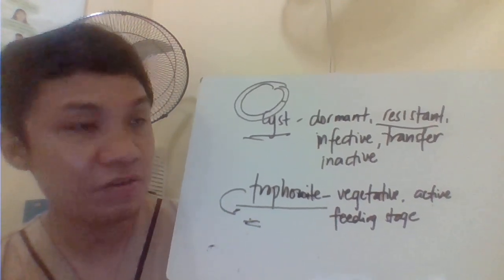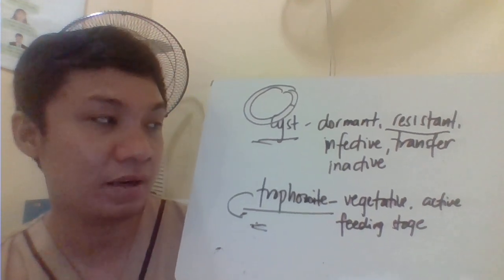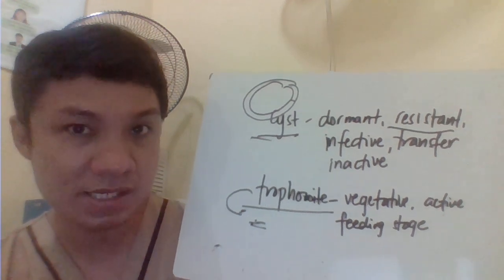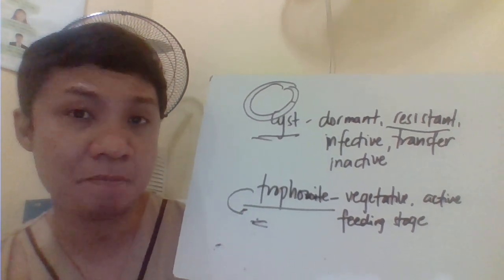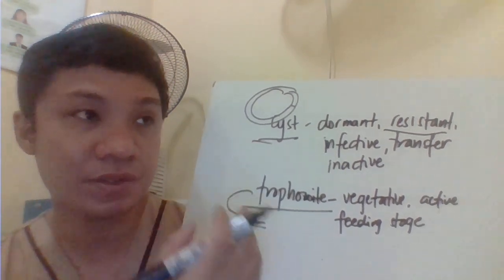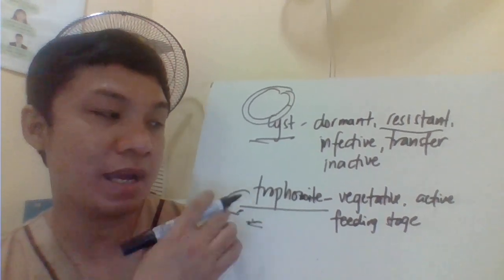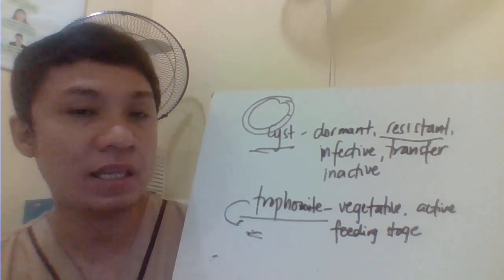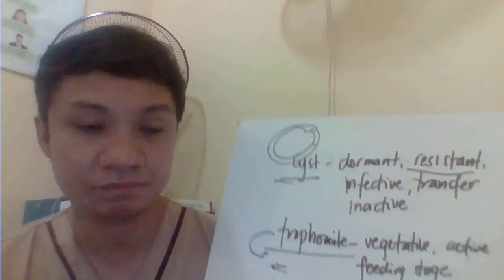So, for example, if you have your different specimens and let's say madami nagsubmit na stool sample, you need to prioritize the watery stool because andun ang trophozoite natin. Kasi, namamatay sila agad. So therefore, if you have the stool na watery and solid, then unahin mo si watery. Kasi most likely andun ang trophozoite. Kasi pag hindi mo siya ma-examine agad, mamamatay na siya, then you will not be able to identify the presence of your parasite.